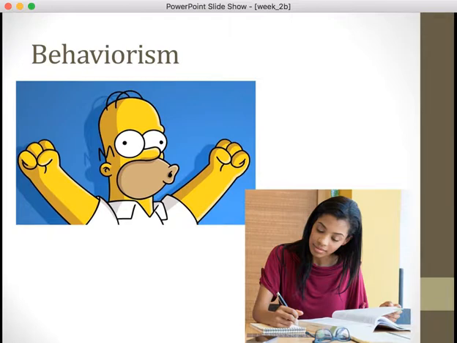Even though studying is a mental activity, and just like being happy is a mental activity in an emotional sense, this is what behaviorism claims is really what we should be talking about when we talk about the mind. It's those behaviors we associate with mental states, because we can't really describe what those mental states are and have any meaning to them, because we can't associate that terminology with something real in the world.